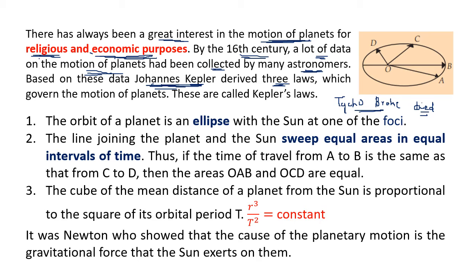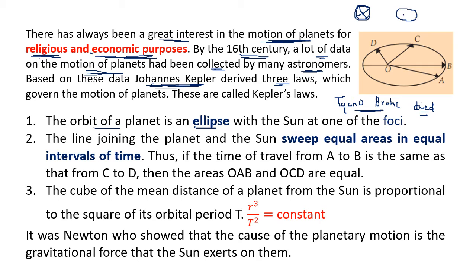The first law states that the orbit of a planet is an ellipse. Now you saw the child was playing with the stone, it was in a circle, but the motion of the planet is not a circle, it is an ellipse. Now what is the difference between a circle and an ellipse? In a circle, there is one center, and the distance from the center is always fixed. A circle is a perfect shape, and an ellipse is slightly like this.